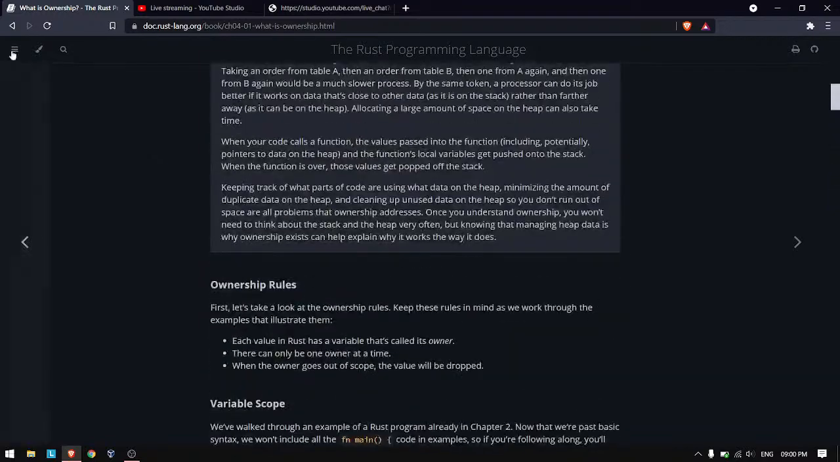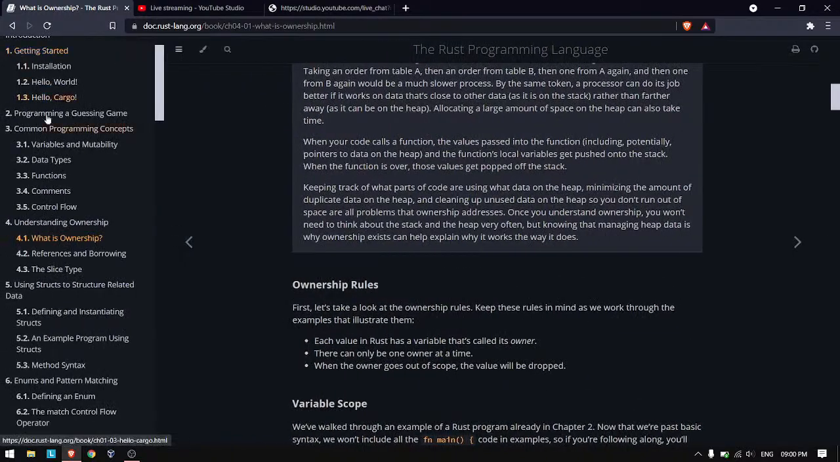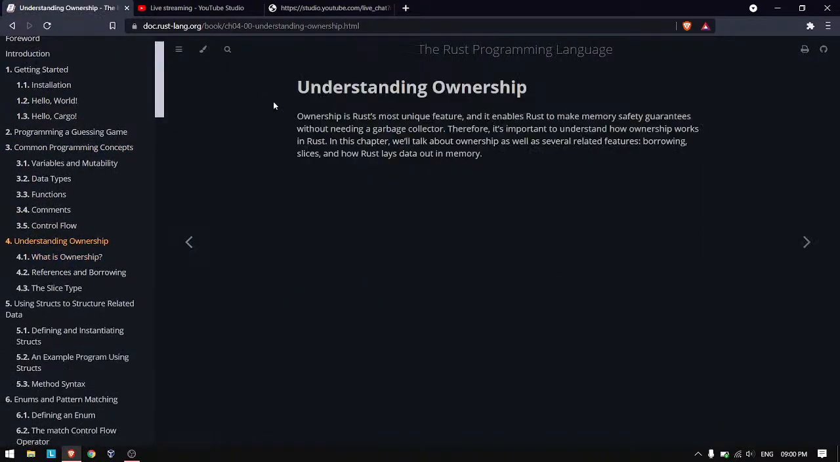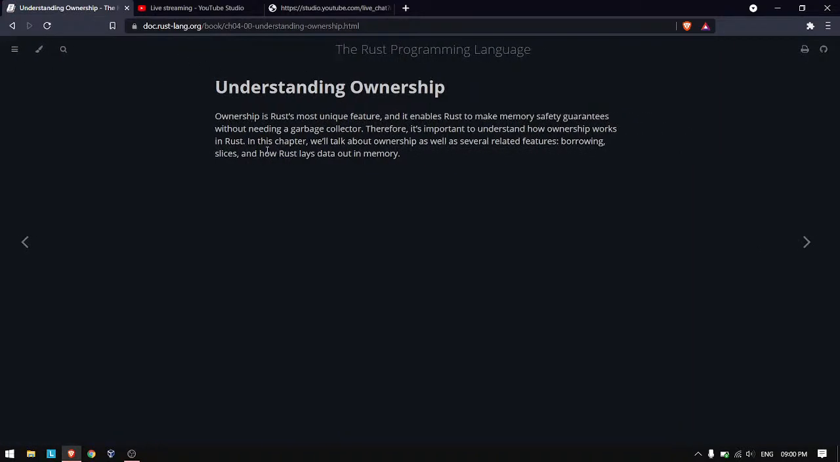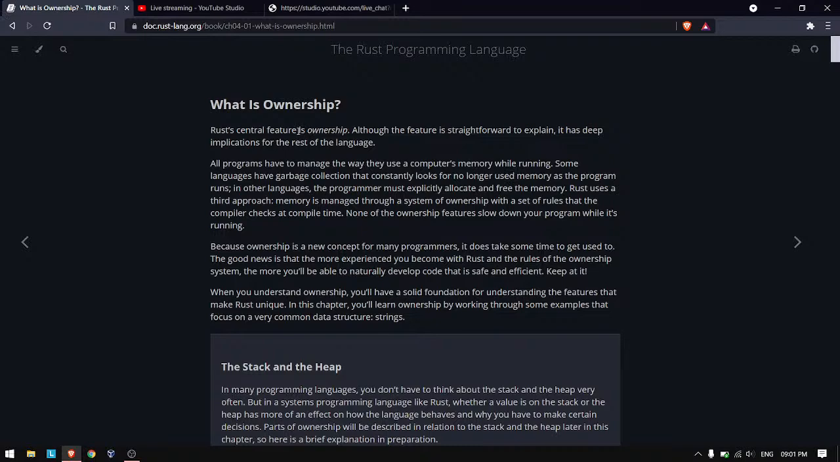Today we are going to take a look at the ownership concept. Ownership is the most unique feature of Rust. It's what enables the security that Rust adds without using a garbage collector. So we will be taking a look at what ownership is.